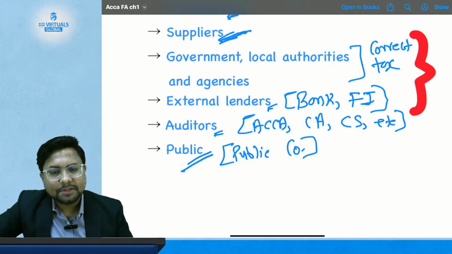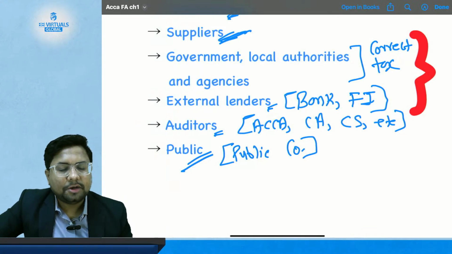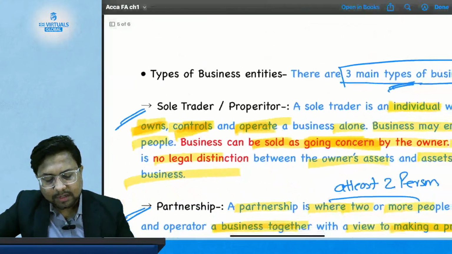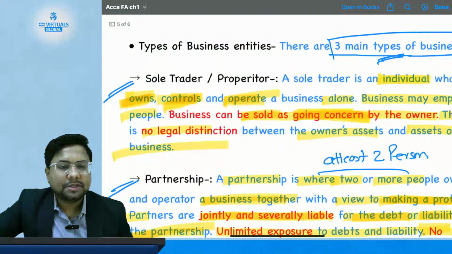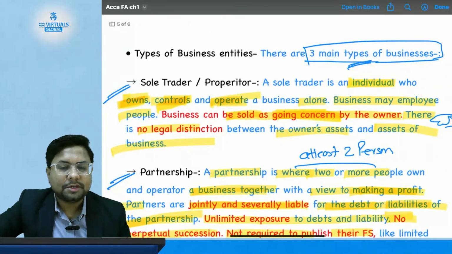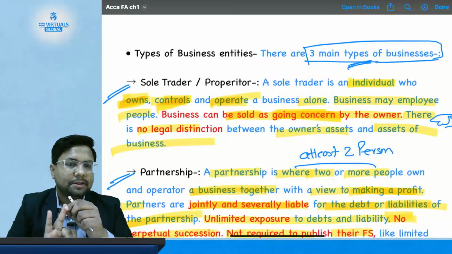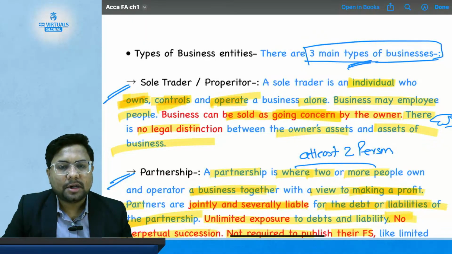The companies in which the public is interested need to disclose their financials to the public. Then we have studied types of business entities. There are three major types of business entity. First one is sole proprietorship, second one is partnership firm, and third one is limited liability company.